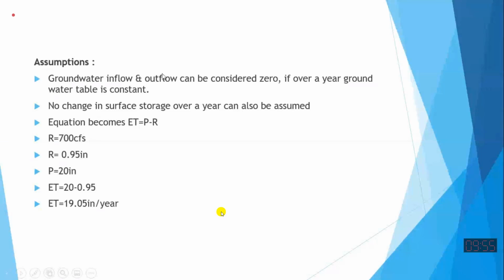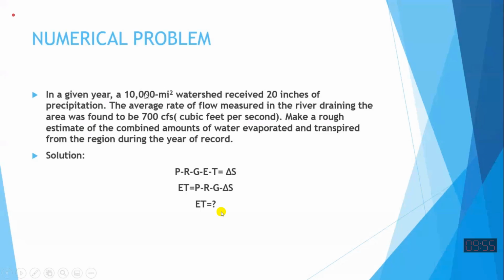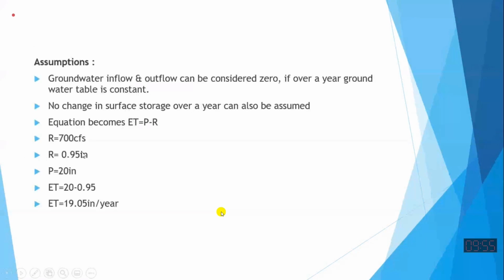If the area is given as 10,000 square miles, divide the cubic feet by the square feet of the area, and you will get the depth of water coming to the river system as runoff. That depth in feet can be converted into inches, which comes to 0.95. So 700 cusecs equals 0.95 inches: 700 times time divided by the area gives this runoff.